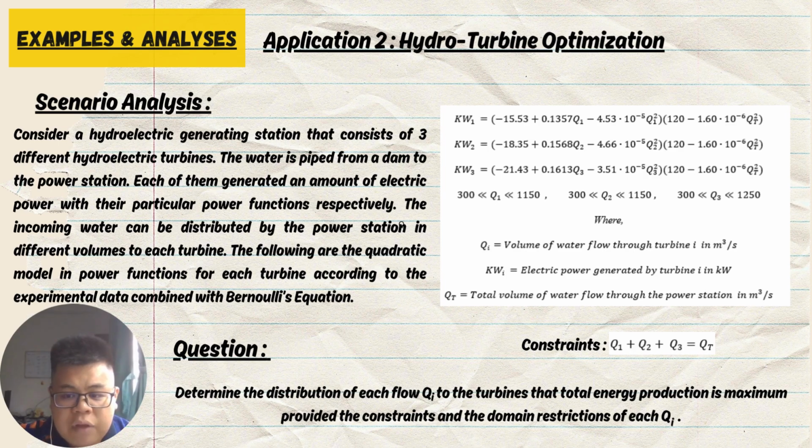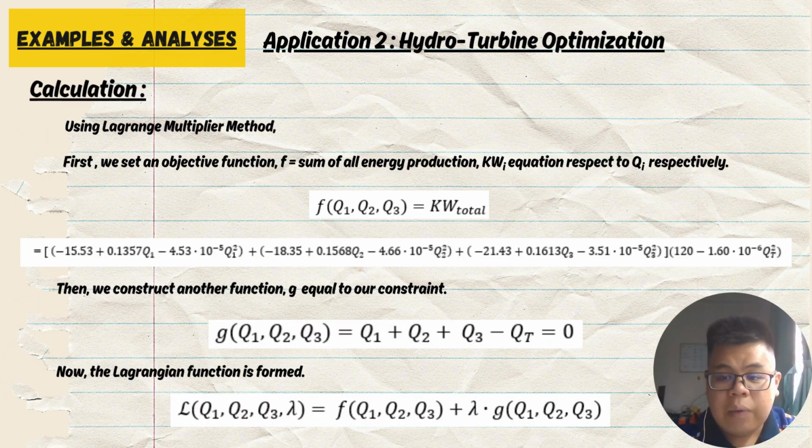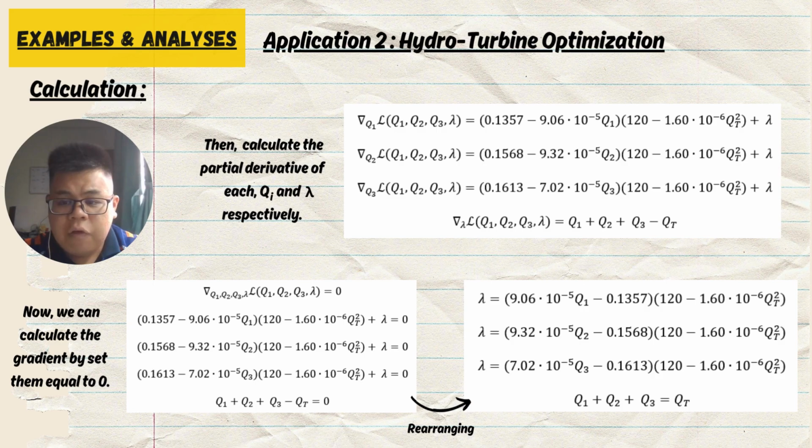What we're going to do is determine the distribution in order to get the maximum energy production with the assistance of the constraint. Now we come to the calculation part. First, we have to construct two functions. One is called the objective function, which is equal to the sum of the energy production equations as shown below. Another one is the constraint function. Then we combine them and it becomes the Lagrange function as shown below. Then we calculate the partial derivative of the Lagrange function with respect to each Q and lambda. We set the gradient equal to 0 in order to find the maximum. In the end, we will have four equations with four different unknowns.